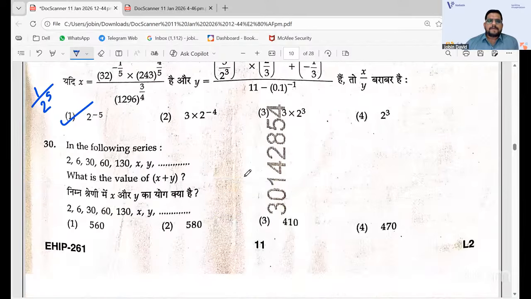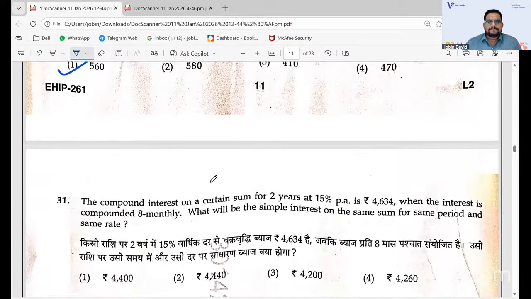Here, this one is an easy one where you will get the series. If you know the pattern, if you get the pattern easily, there is a square or cube pattern, I think. 1 cube plus 1, that is how you get. So the answer here is 560. That is the sum of x plus y you need to get. So find the value of x and y and add it. It is easy, we'll get 560.